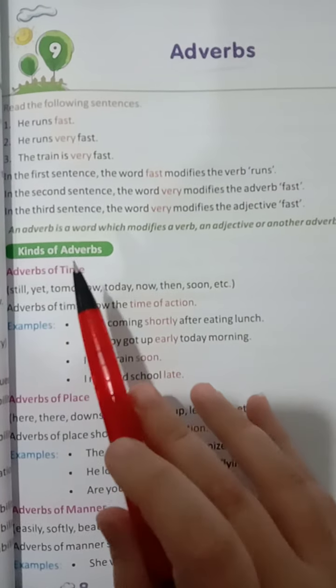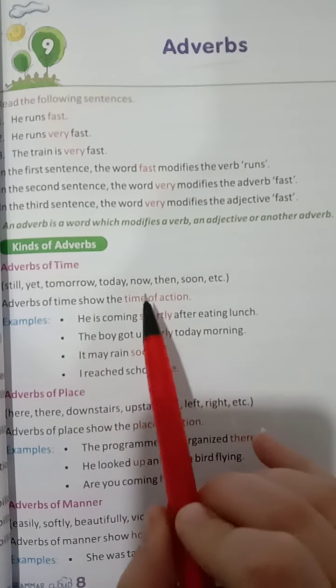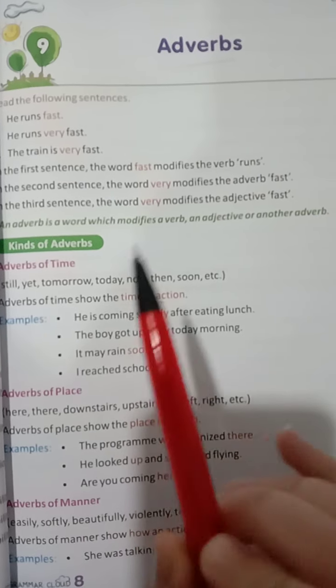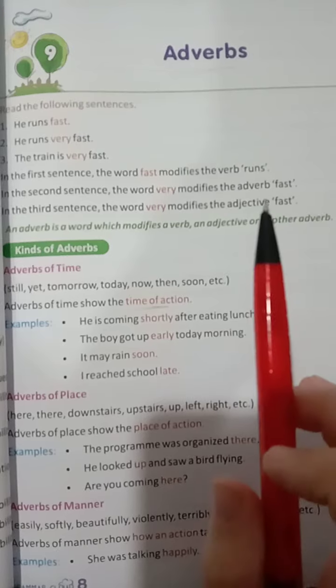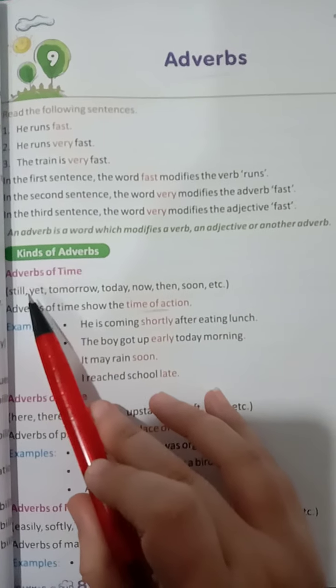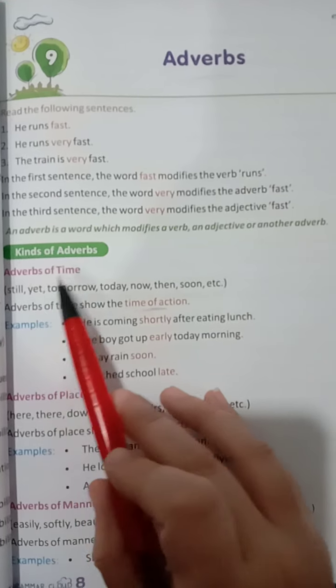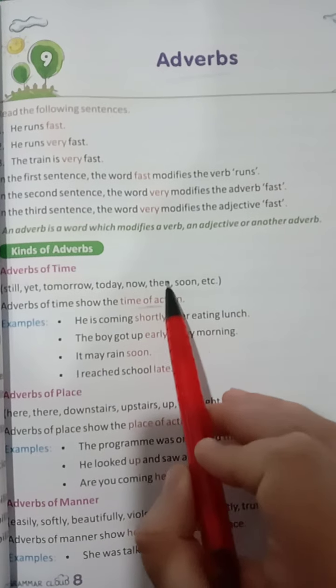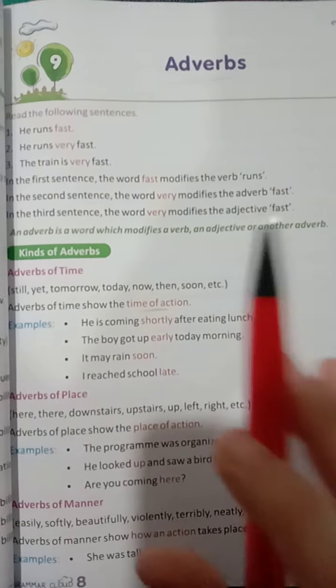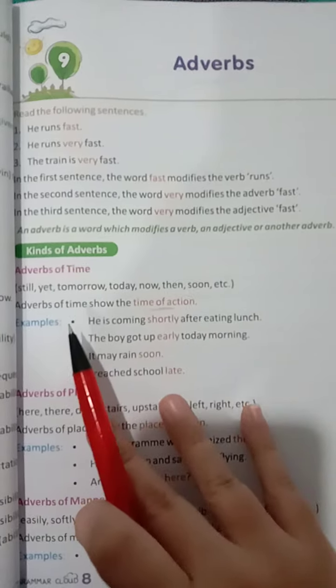Adverb of time shows the time of action, as in when the action is going to take place or has taken place. You have to look for words like still, yet, tomorrow, today, now, then, soon, later. So these are all adverbs of time.